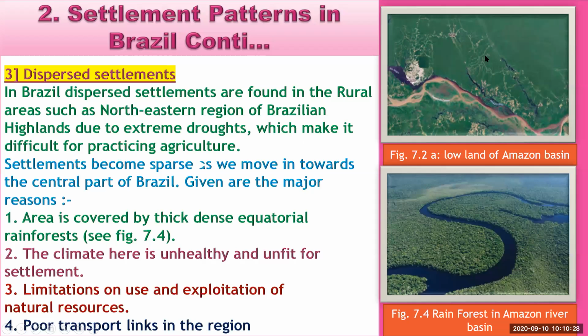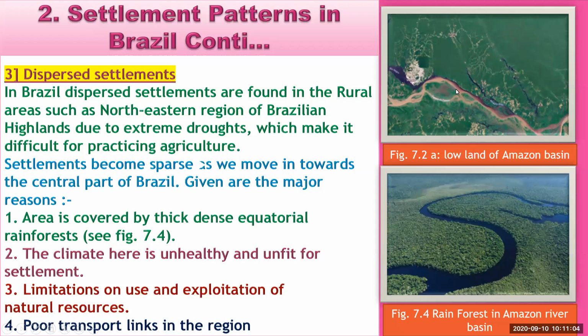In the second picture is the rainforest of the Amazon River basin, near the coastal area, and we can see the forested area alongside the river. Alongside the river, the forested area is very dense, and there is no scope for settlements.